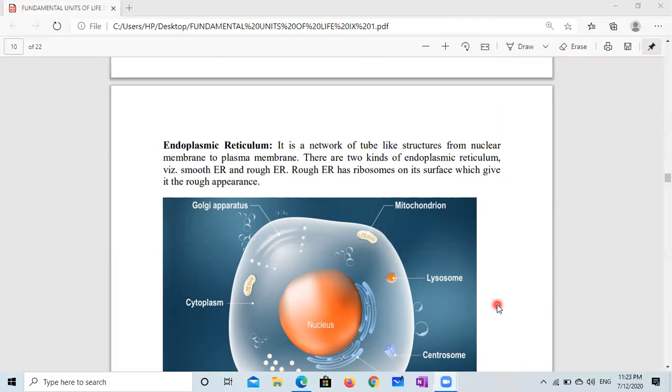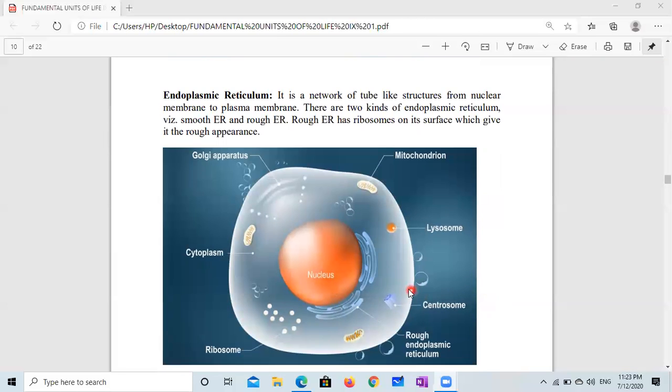Now, endoplasmic reticulum. The cell has two types of endoplasmic reticulum: rough endoplasmic reticulum and smooth endoplasmic reticulum. It is a network of tube-like structures from nuclear membrane to plasma membrane. Here you can see the gap, but this is a highly magnified cell, so the gap is almost negligible.